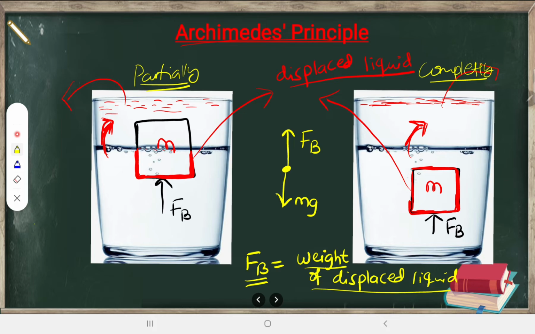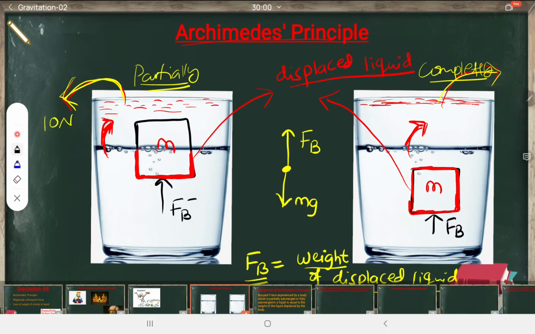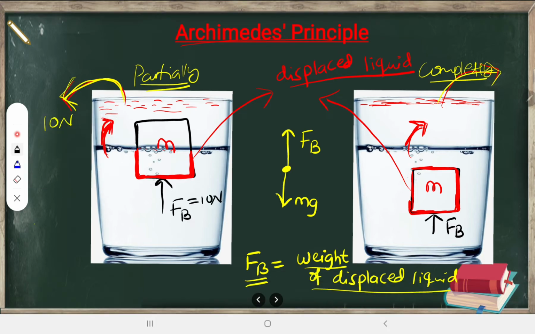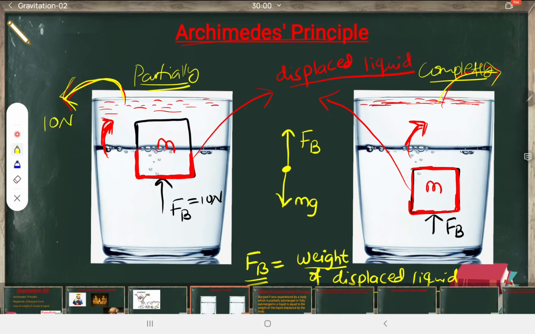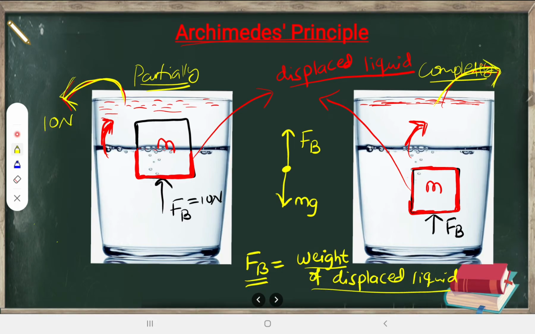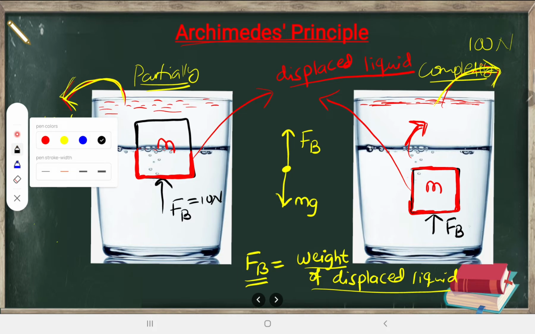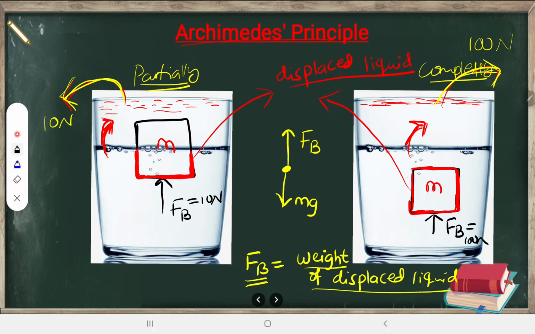So whatever liquid comes out, you find out its weight. Whatever weight it is, that much buoyant force the body will be experiencing. For example, some water came out and you calculated the weight of the water to be 10 Newton. Then definitely this body must have experienced 10 Newton of buoyant force. Now here also the water came out, and you calculated the weight of the displaced liquid and found that it is 100 Newton. Then definitely this body must have experienced 100 Newton of buoyant force. So this is the meaning of Archimedes principle.